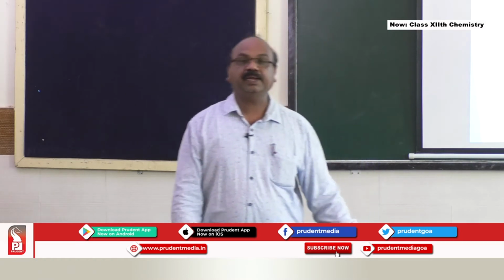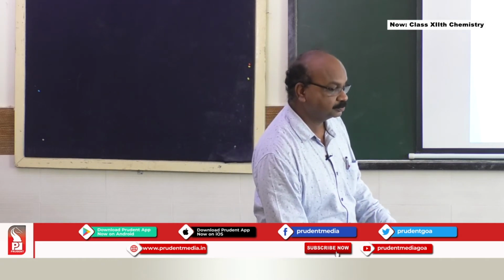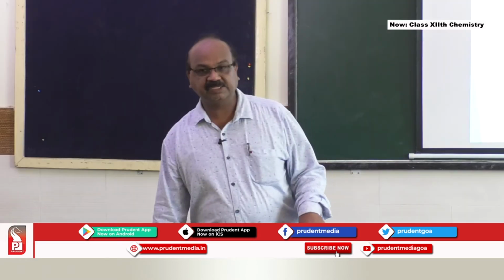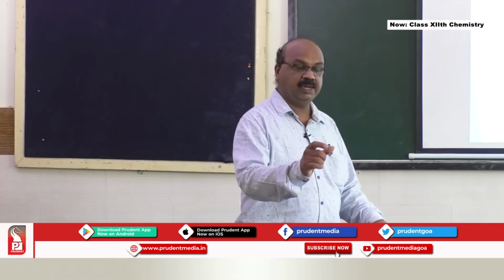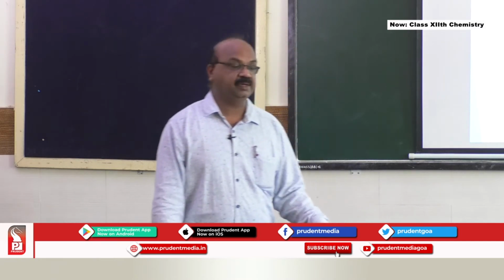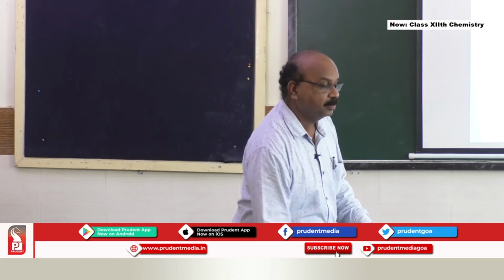Then electrode potential. We learn about this. What is the electrode potential? A potential difference that is going to develop between the electrodes and the electrolyte is called the electrode potential. That means we have seen the electrode, cathode and anode. A potential difference is being developed over there, and that is called electrode potential.